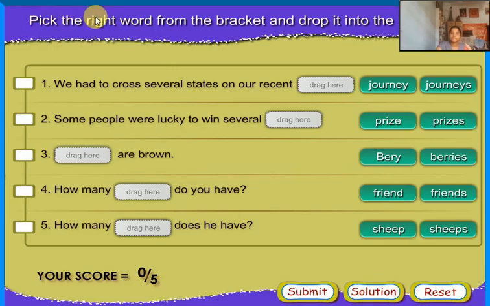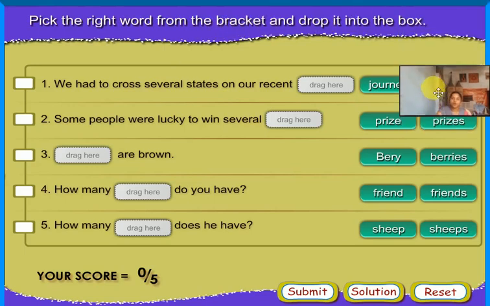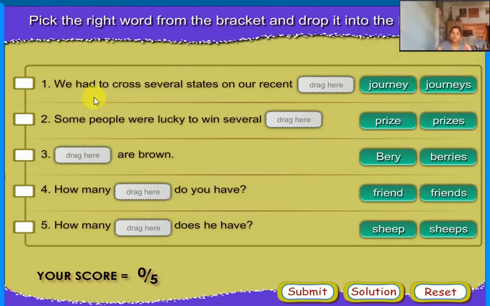Pick the right word from the bracket and drop it into the box. We had to cross several states in our recent journey. Some people were lucky to win several prizes.